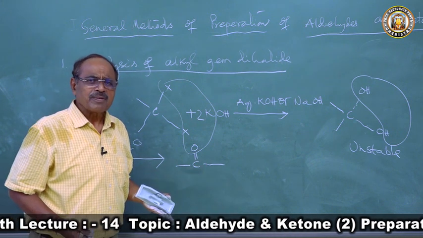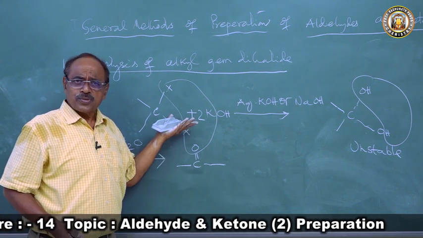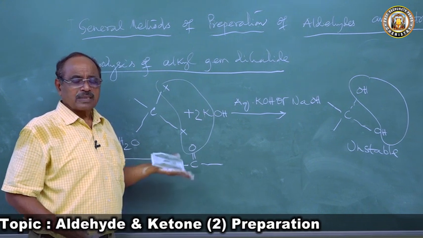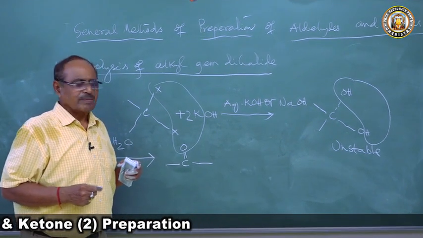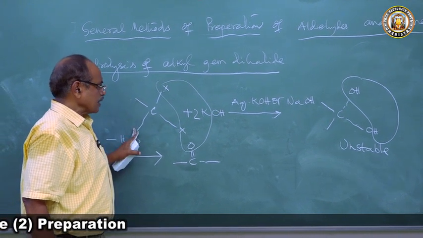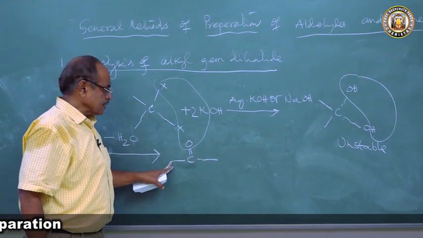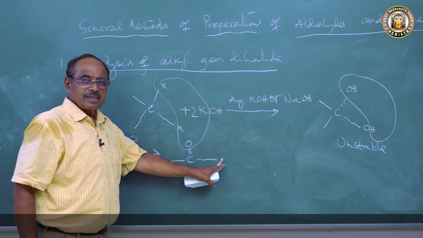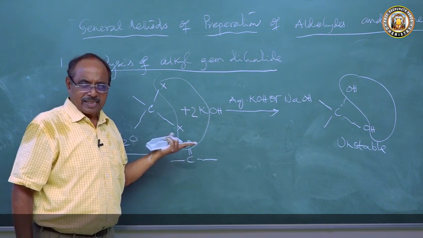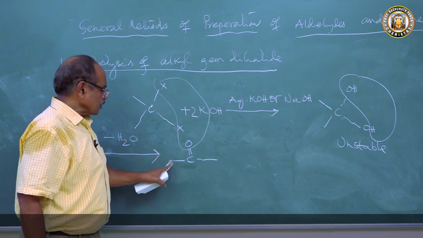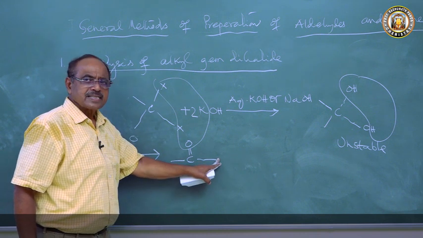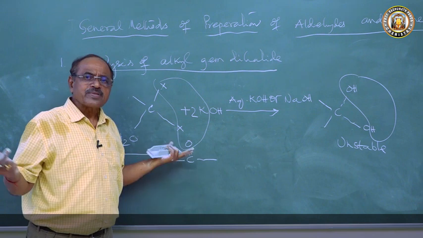So where is the question of remembering it? Once you know this, suppose I want to prepare acetaldehyde. What will I do? I will take CH3 and here I will take H. So I will get CH3 and here I will get H. Bas, my aldehyde is over, acetaldehyde is done. If I want to prepare acetone, I will write CH3 and here I will get CH3. Then only the names I will write.